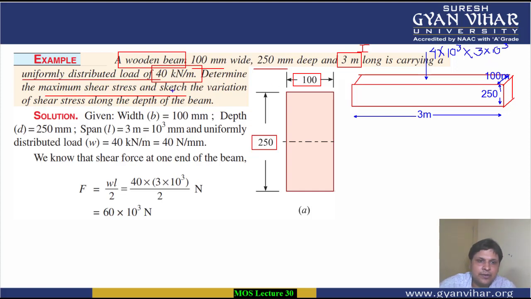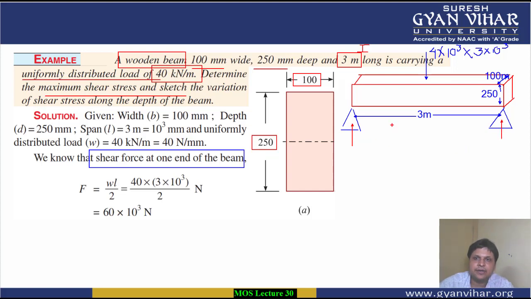We have to determine the maximum shear stress. So first of all, what is the shear force at one end of the beam? If we want to calculate the shear force at this particular position where this load is applied, how will we calculate? At one end of the beam, support reaction, if there is support here and here, all right, then what will be the value of support reaction here and here? Support reaction will be WL by 2, because this is symmetrical. Only UDL is acting, and that too on the whole beam, and we have converted it into a point load.